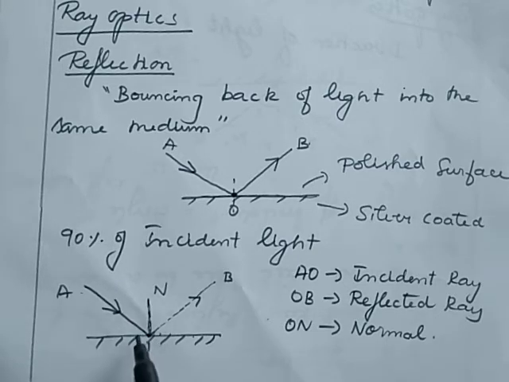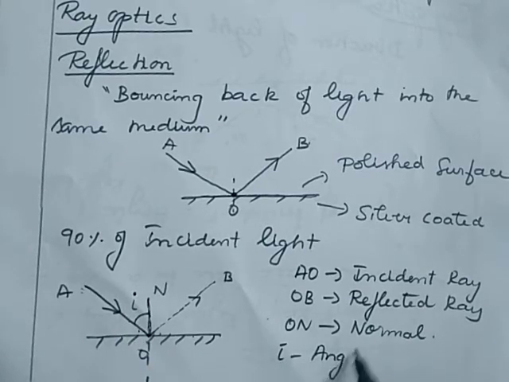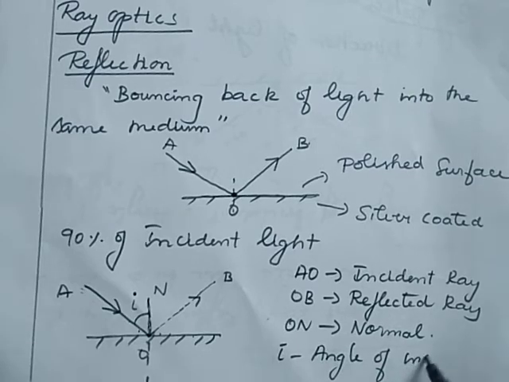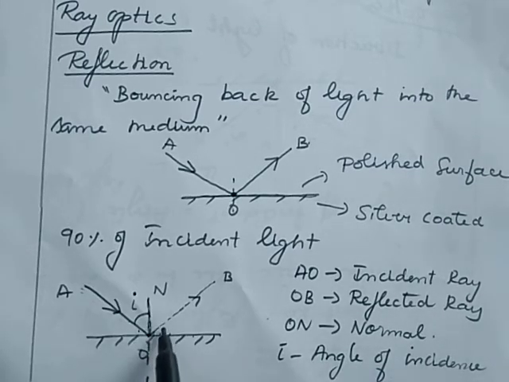Here the angle between the incident ray and the normal is known as the angle of incidence, i. And the angle between the reflected ray and the normal is known as the angle of reflection, r.